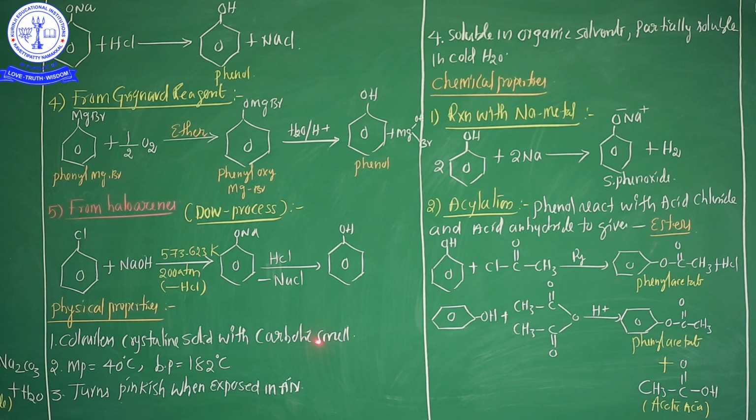However, phenol, the first member of the phenol family, and some di and trihydric phenols are fairly soluble in water. So see here, fourth point, soluble in organic solvent, partially soluble in cold water. These are the important points.